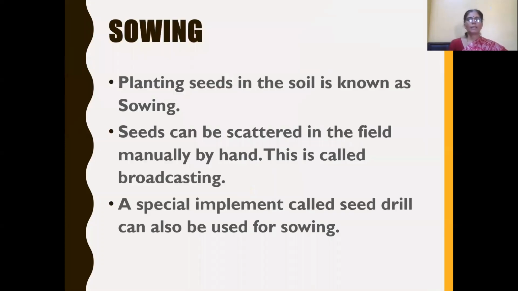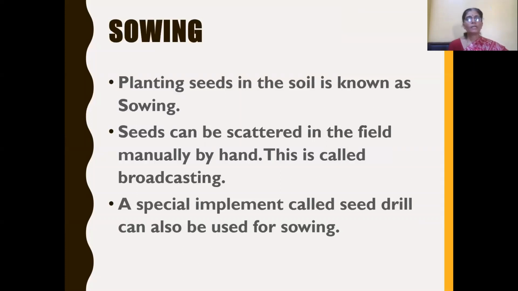Now the next process of agricultural practices. So we have completed preparation of land. Now the next step is that the farmer has to sow the seeds. For that, farmers have to select good quality seeds so that they can get a good yield. How can they select good quality seeds?